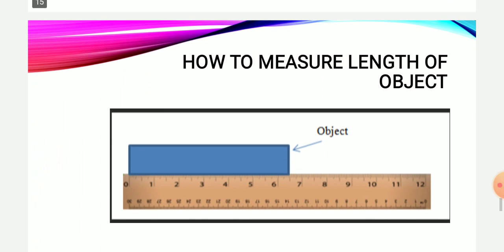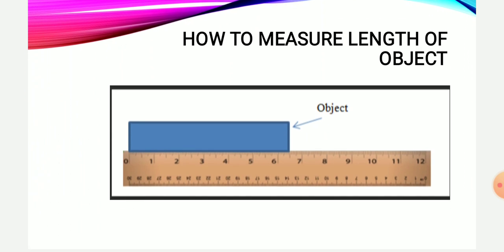Next is how to measure the length of any object. If we want to measure the length of any object, how can we measure? As you can see in the picture, the object is placed and the ruler is placed parallel. The ruler, the measuring scale we are using, is placed parallel to the object, and on the scale you can see in the picture that measurement has to be started from 0. We will start measuring from 0 centimeter, that is from point 0, neither from 1, 2, nor from the edge of the measuring scale.